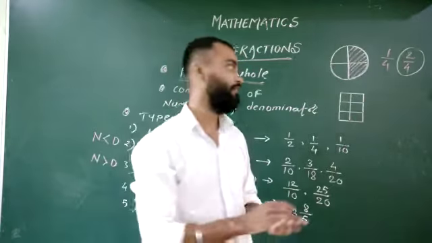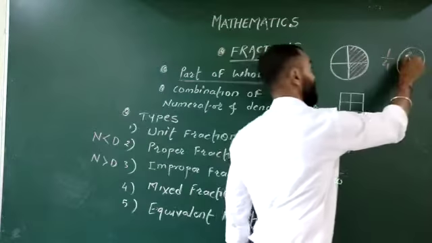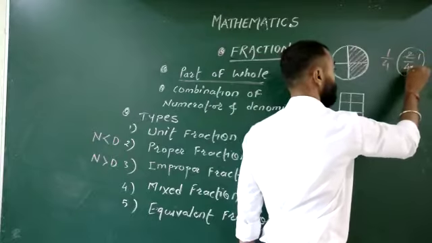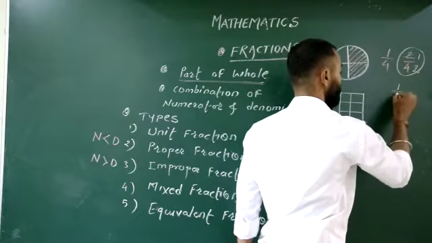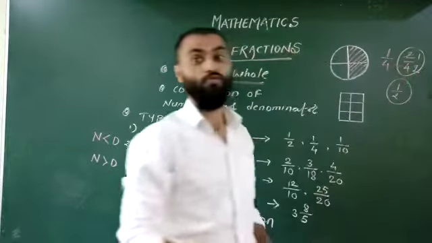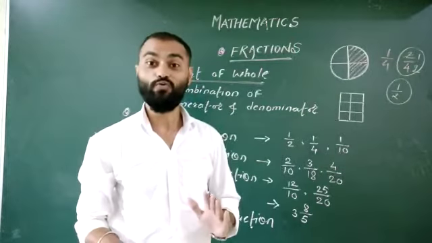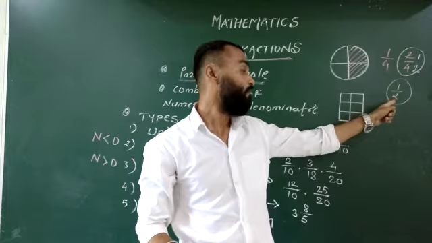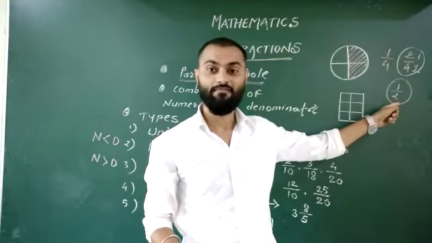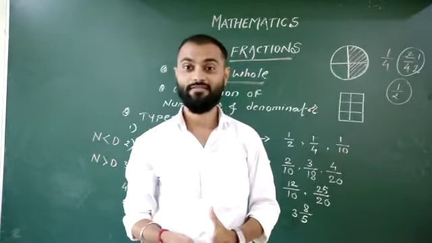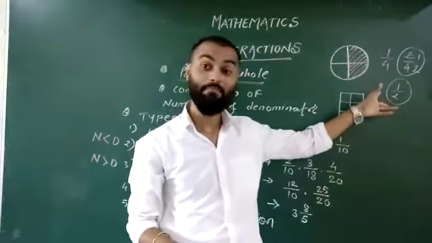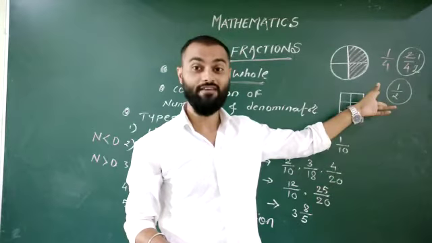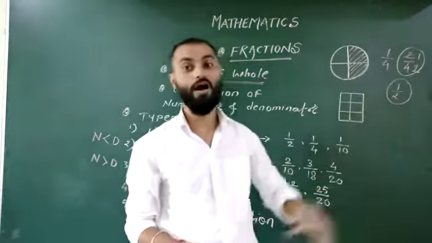2/4 means, if I divide it, 2 1s are 2, 2 2s are 4, means 1/2. I gave you 1/2 part of my circle. 1/2 means generally we can say half, right? Generally we used to say I gave you half part.